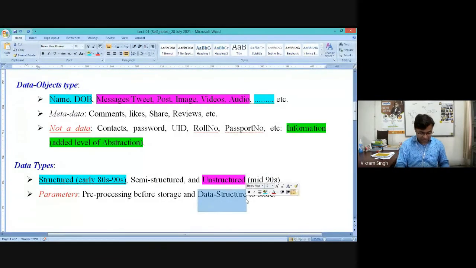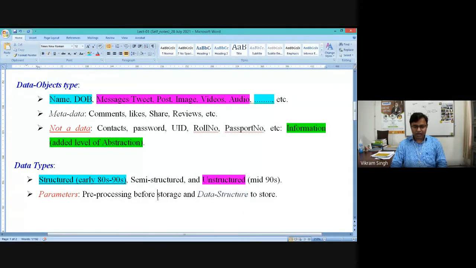You might have some familiarity with the term data structure. In each and every storage device, whether it is your hard drive, mobile storage, or any server, you need to create a data structure to store the data. Each data storage hardware device will have its own data structure. Sometimes it is B+tree, though B+tree is old fashioned. Now we have hash functions, hash based storage. Various advancements have happened. These are the two properties based on which you can classify the type of data objects. I hope these things are clear.